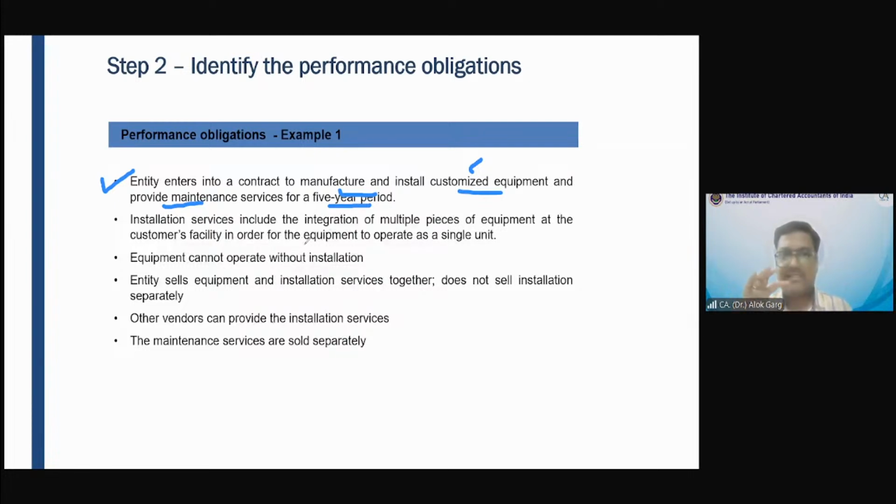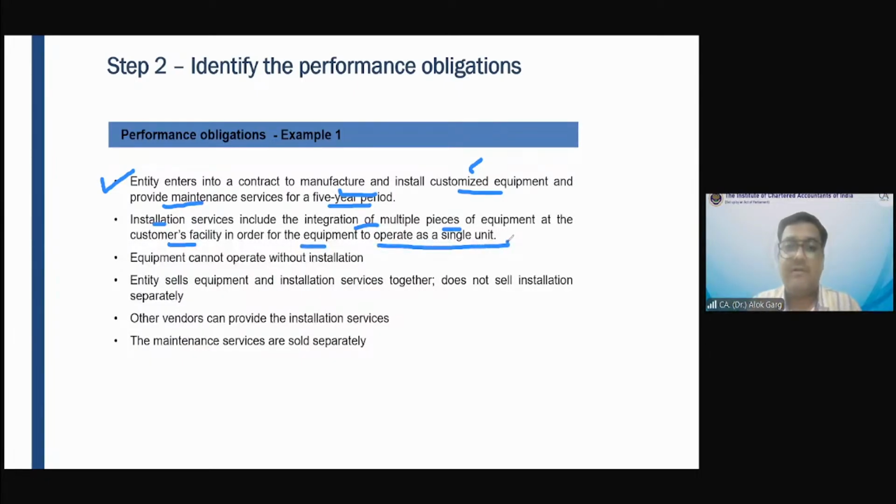So there is a supply of equipment, installation of equipment and maintenance service for 5 years. Installation service includes the integration of multiple pieces of equipment at the customer's facility in order for the equipment to operate as a single unit.